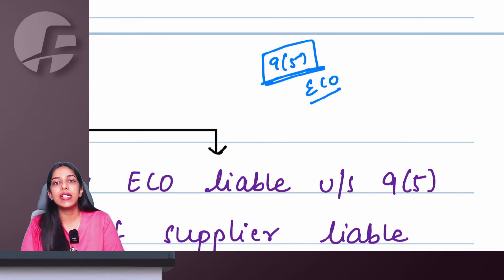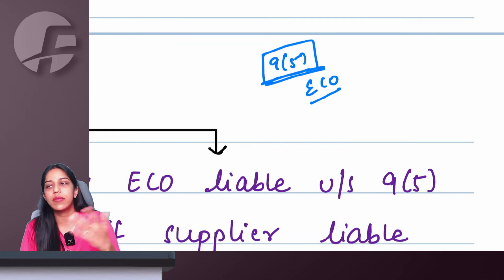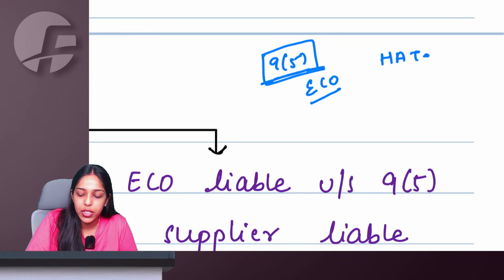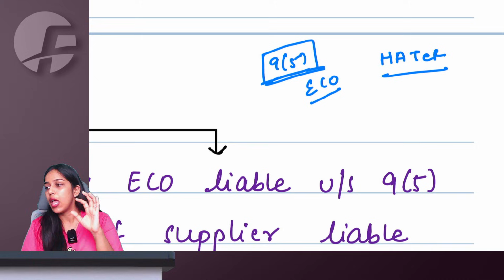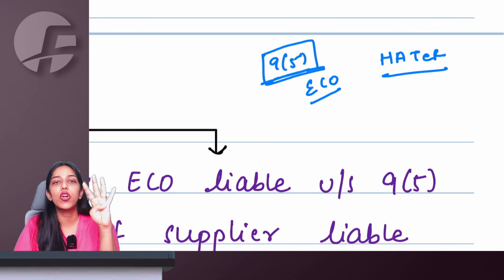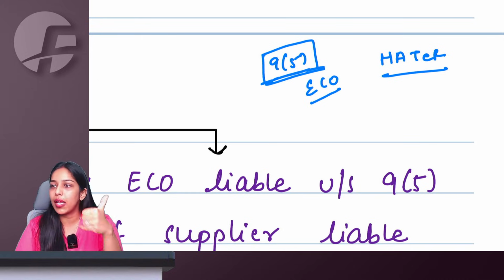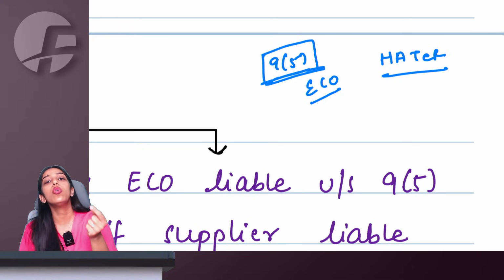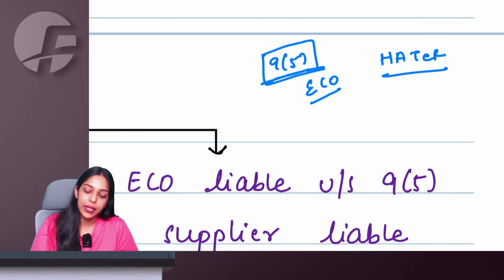So we had studied some HATRE services, as we call them in Hindi. It was housekeeping, accommodation, transportation and restaurant services. We had studied about these 4 services, ma'am, that neither the supplier nor the recipient will be liable. We'll call the e-commerce operator to collect tax and pay to government.